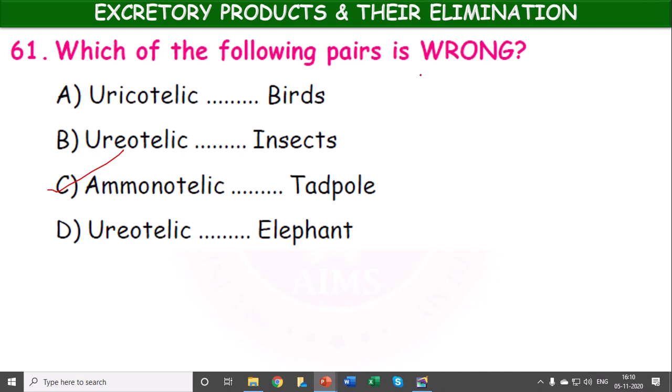Oh, here you have to select the wrong one. Uricotelic birds, okay, right. Insects are uricotelic, so that pair is wrong. Ammonotelic tadpole, okay, it's right. Ureotelic elephant, it's right. So the answer is B, not C, it's B.